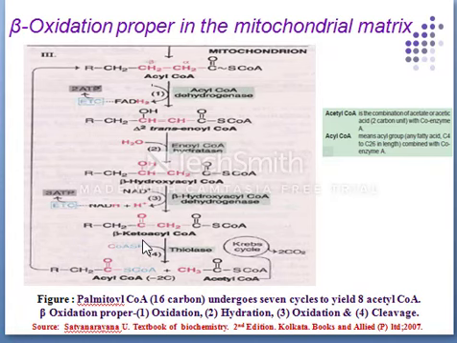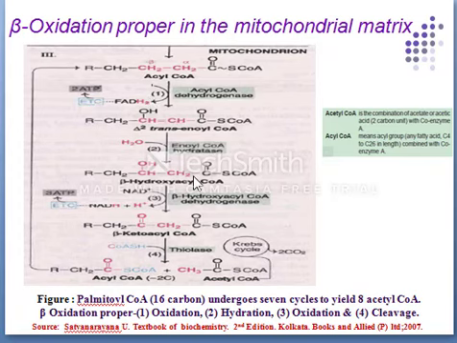The final reaction in beta oxidation is the liberation of the 2 carbon fragment acetyl CoA from acyl CoA. This occurs by thiolytic cleavage catalyzed by beta keto acyl CoA thiolase. The new acyl CoA, containing 2 carbons less than the original, re-enters the beta oxidation cycle.